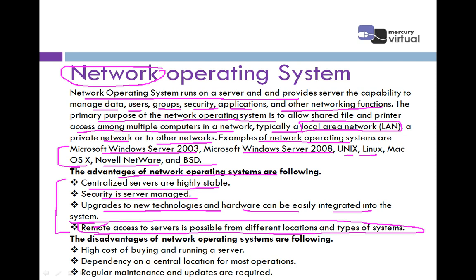Like I said, if there are some pros, there are also some cons. So there are some limitations of network operating system which are as follows. First one is high cost of buying and running a server. Means there is high cost for purchasing and running a server.